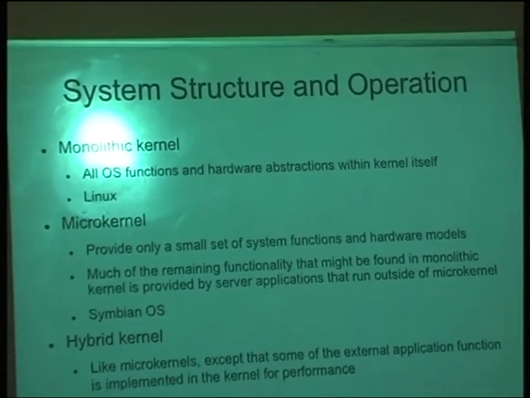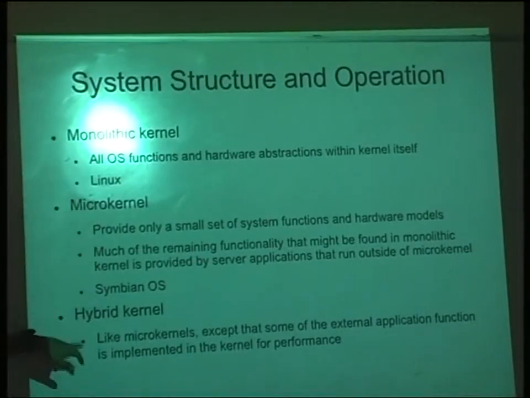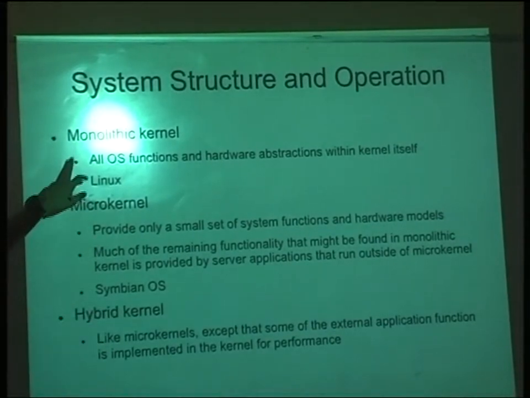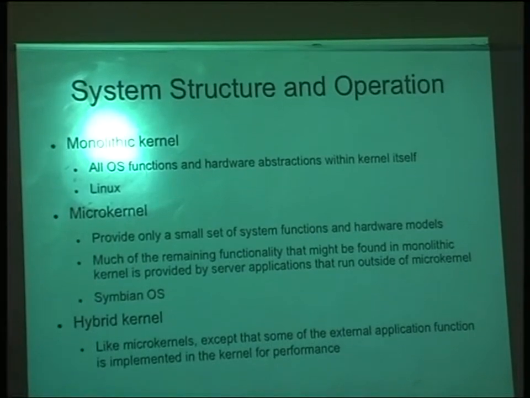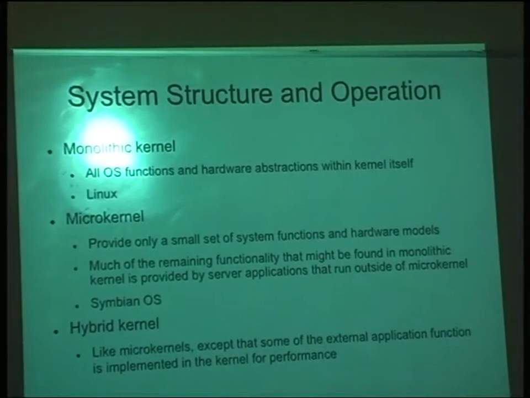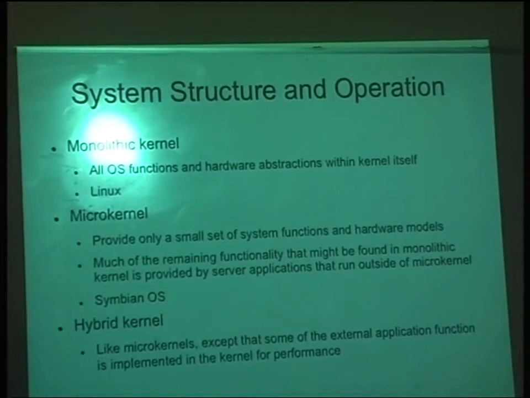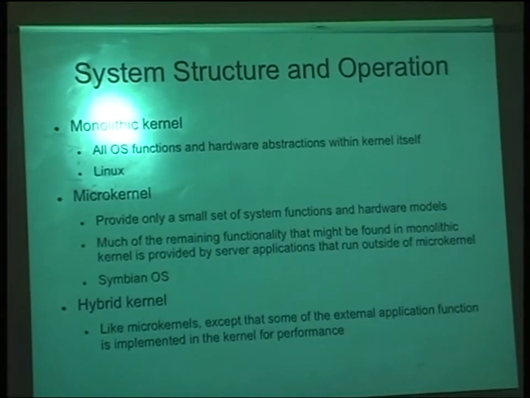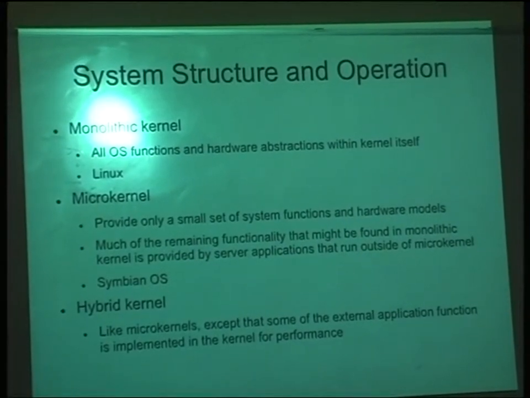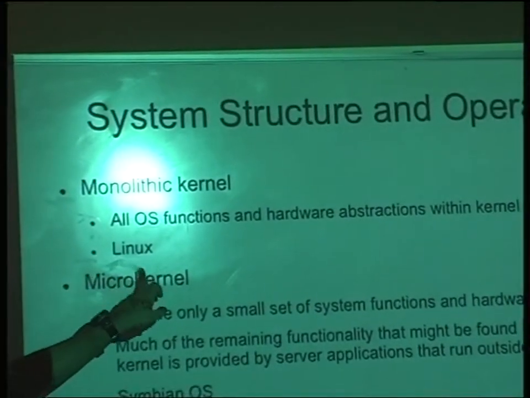So if we look at the core of the operating system, and we saw what a kernel is, it depends on three different types. One is the monolithic kernel, where everything which is core to the operating system, for process management, memory management, is included in the kernel. All the hardware drivers that you would have for mouse, USB, everything, all gets loaded inside the kernel. So the kernel is built. And one example of this is Linux.